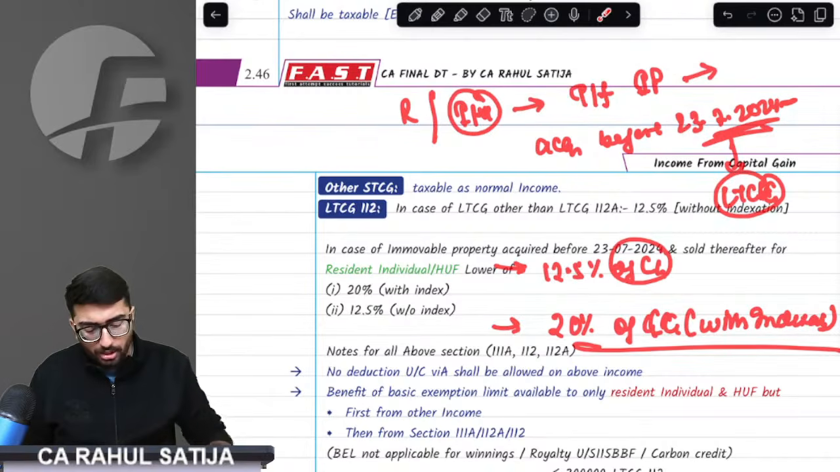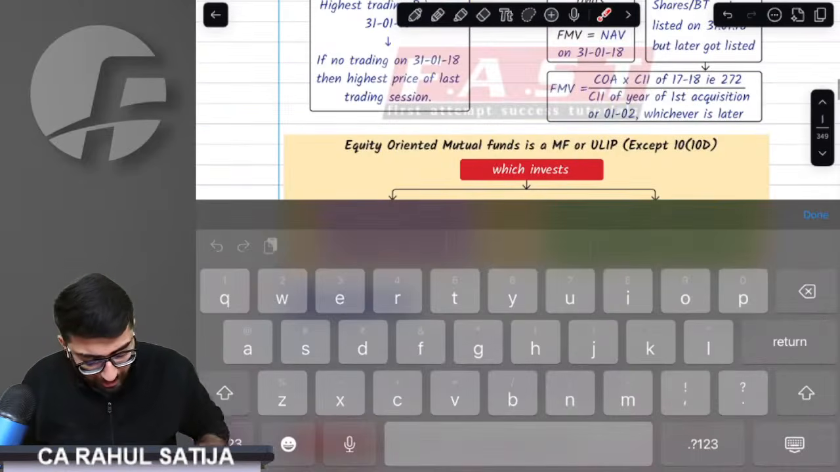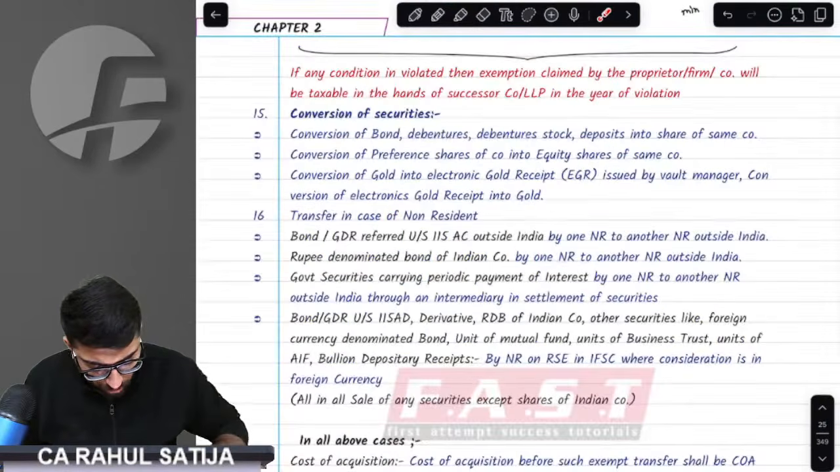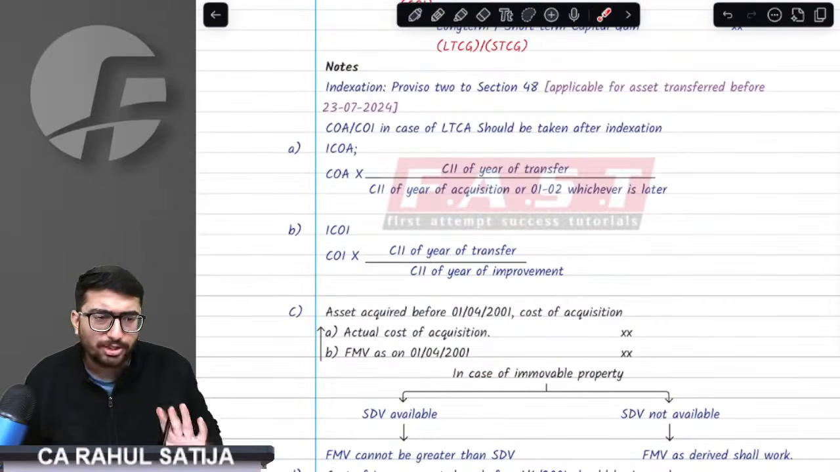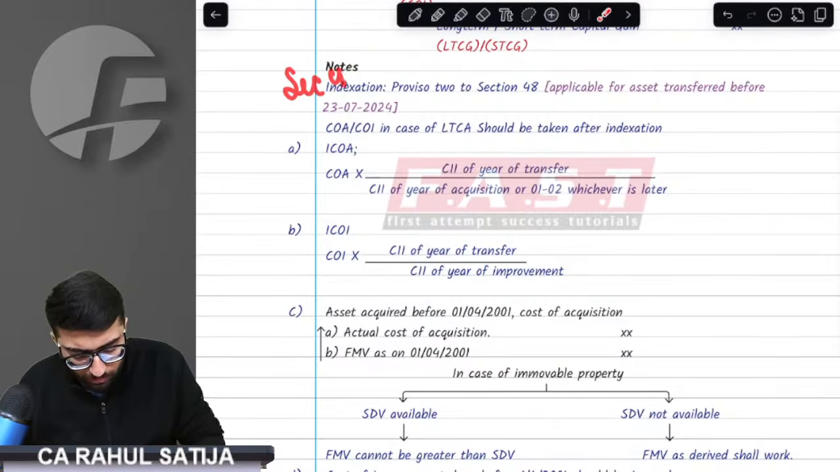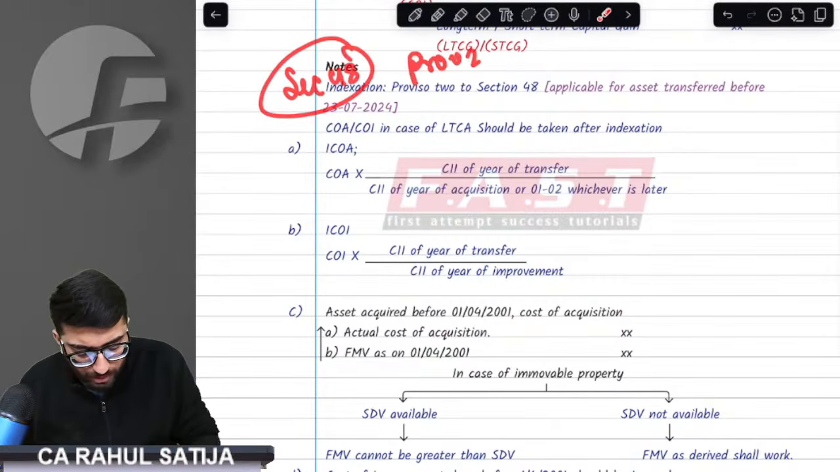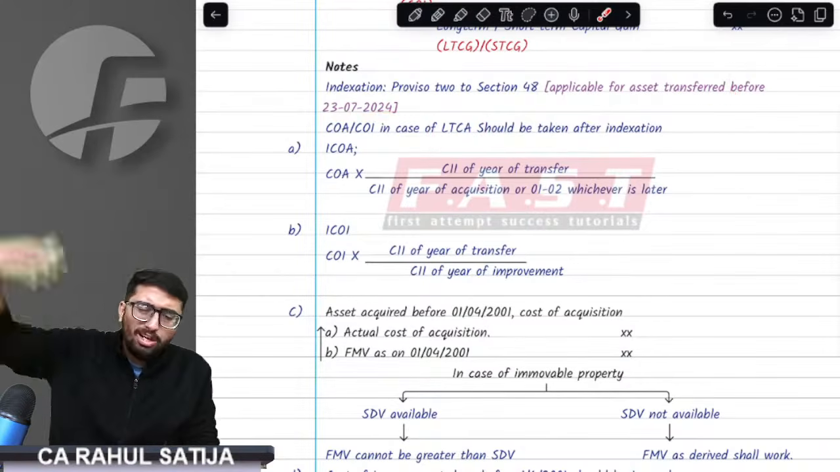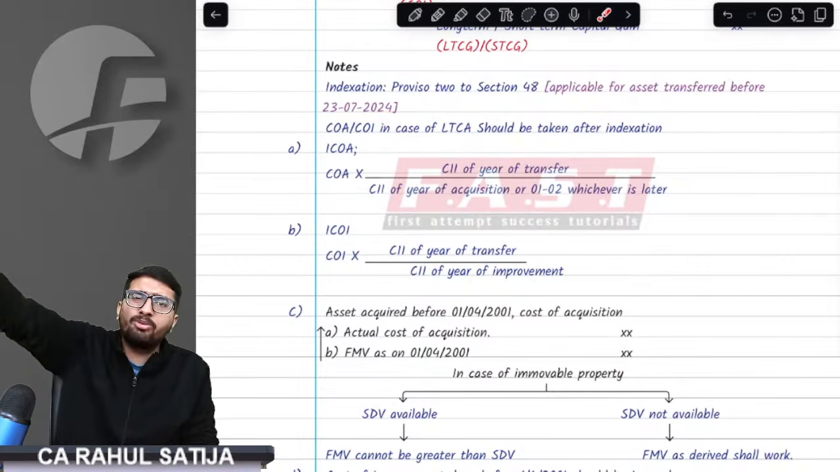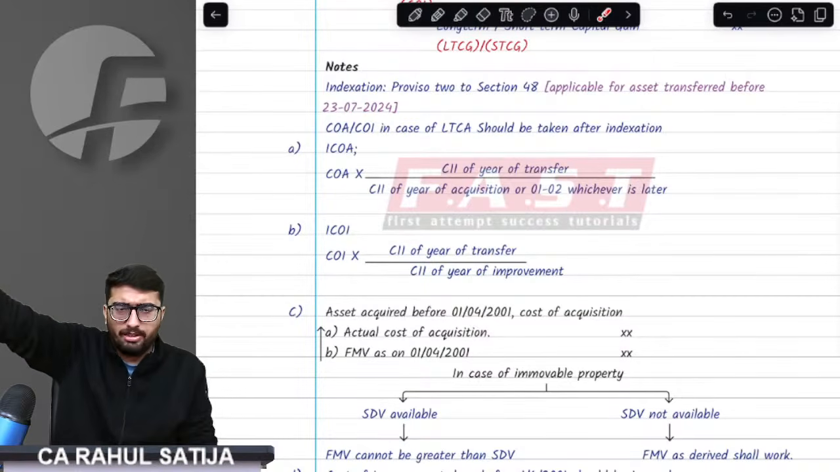Now, to understand indexation, we shall come to the old provisions that we have in our syllabus. What are these old provisions? Understand. Section 48, Proviso 2 talks about indexation. The provision says if you have any long-term capital asset which was transferred before 23rd July 2024, that is an old provision.